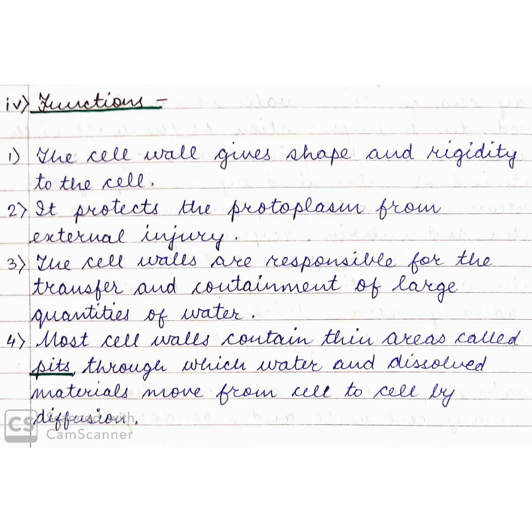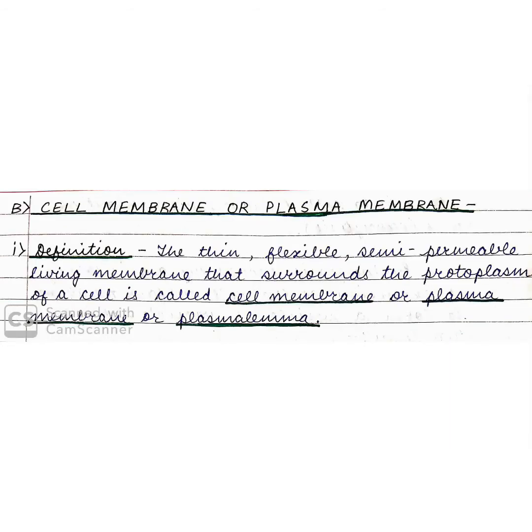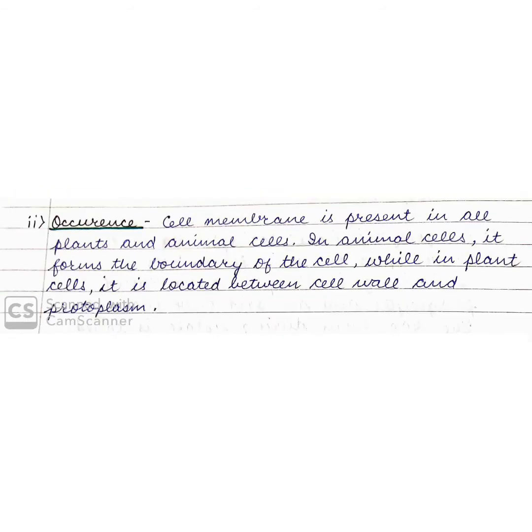Let us move to the next part. Cell membrane or plasma membrane. The thin, flexible, semi-permeable living membrane that surrounds the protoplasm of a cell is called the cell membrane or plasma lemma. The cell membrane is present in all plant and animal cells. In animal cells, it forms the boundary of the cell, while in plant cells, it is located between the cell wall and protoplasm.